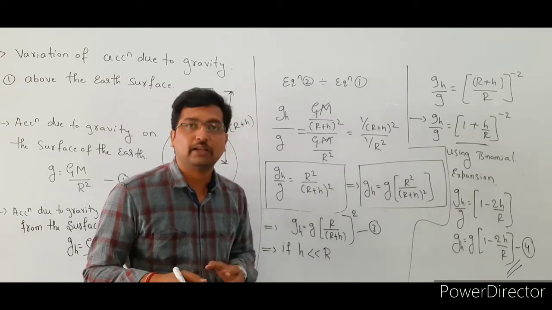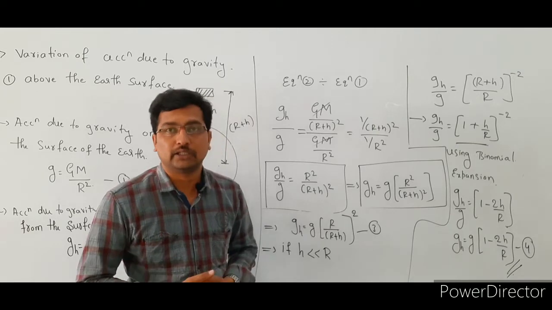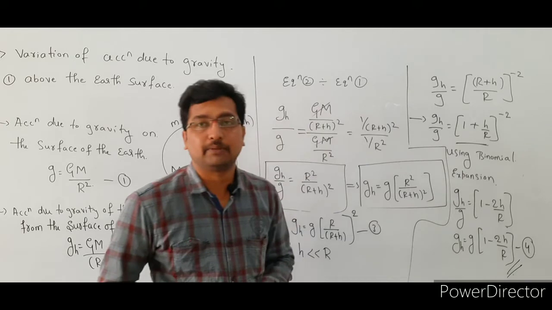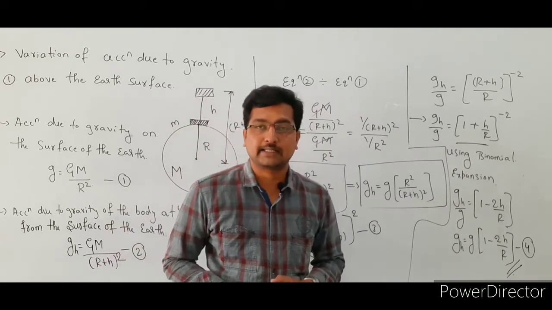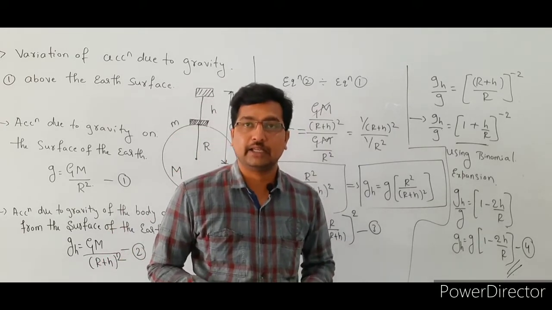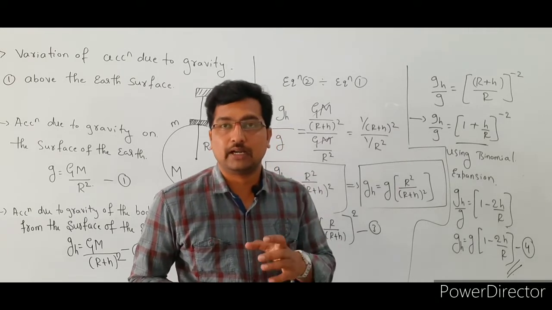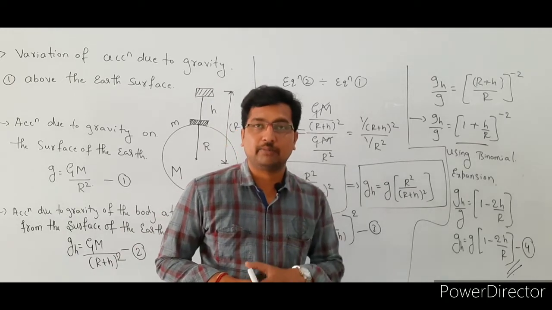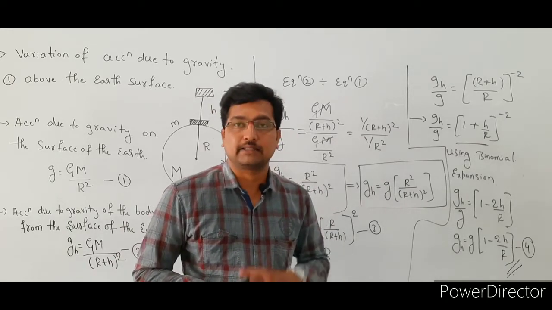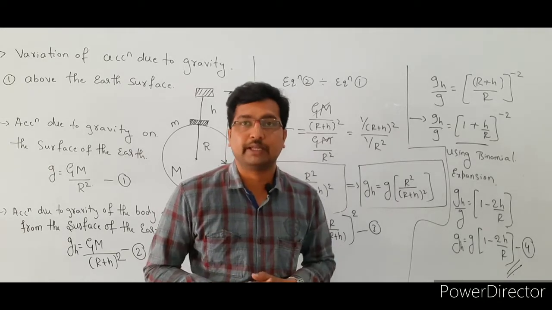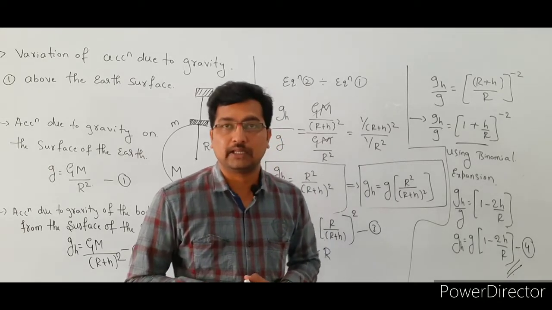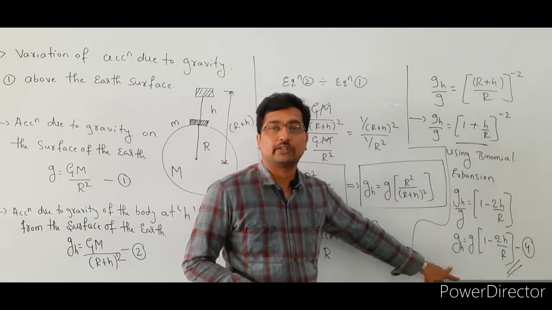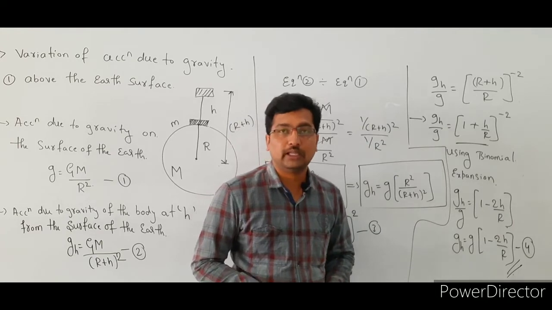If the height value is very small compared to the radius of the earth, in that case we use this formula. For example, the radius of the earth is 6400 kilometer. If the height of a body is given as 400 kilometer, then find the acceleration due to gravity at a height of 400 kilometer from the surface of the earth. In that case, 400 kilometer is very small compared to 6400 kilometer, so we use this relation to find the acceleration due to gravity above the earth's surface.